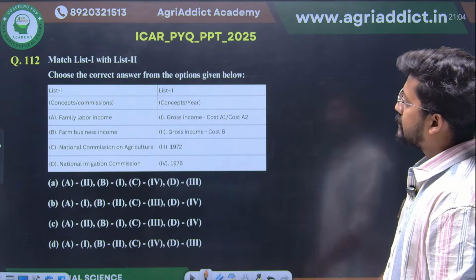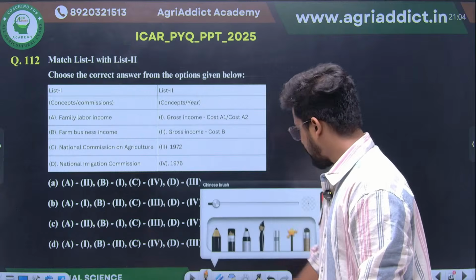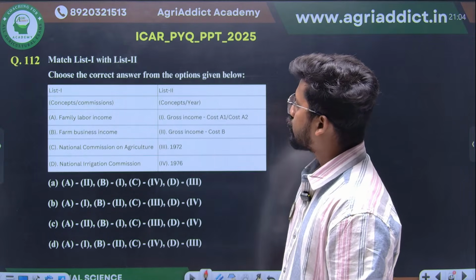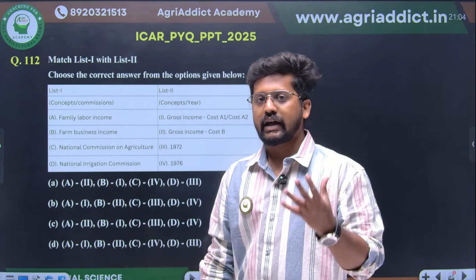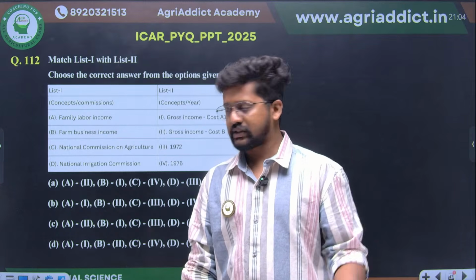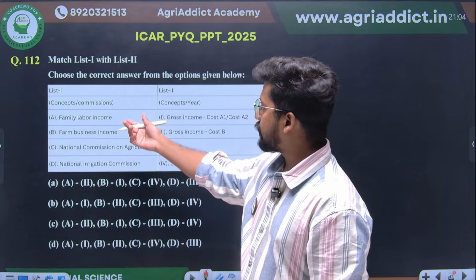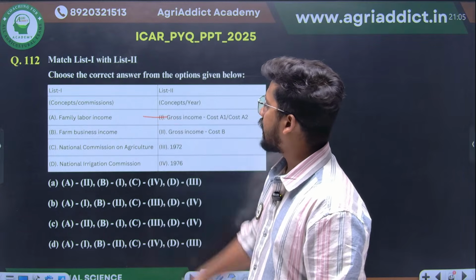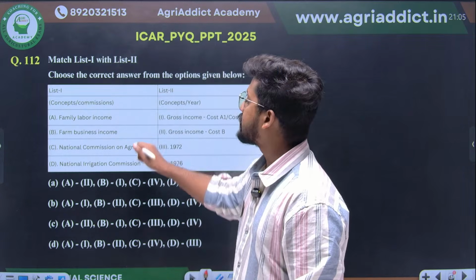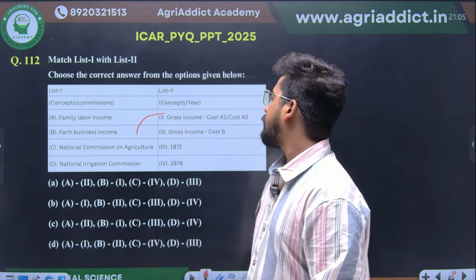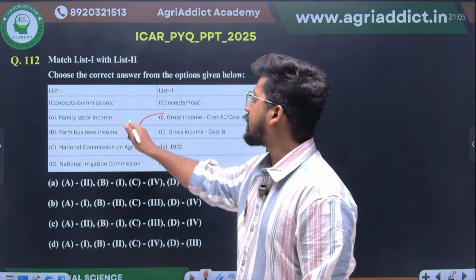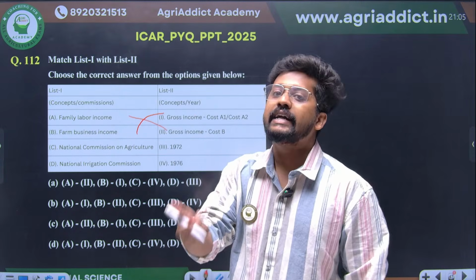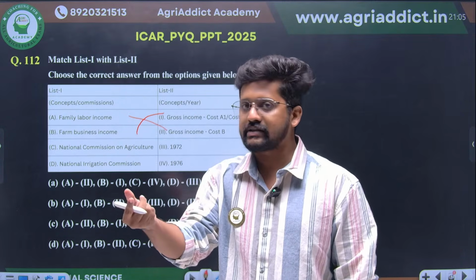Another one, yes, this is what I was talking about in some of our previous questions that we have already seen. There are some income measures after calculating cost A1, cost B1 and cost C1. First one is family labor income. Sorry, farm business income is the first concept, that is gross income minus cost A1. Then family labor income, which is none other than the gross income minus cost B. Then there is something called net income, which is none other than your gross income minus cost C.